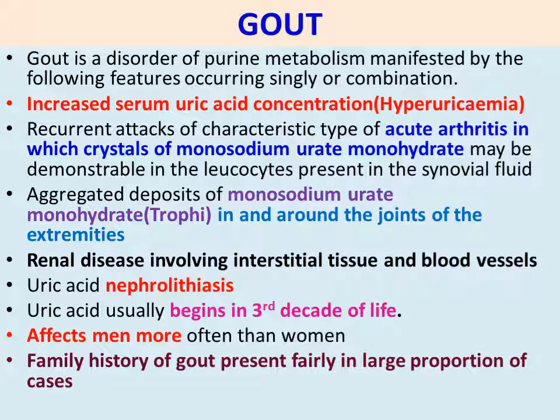Gout usually begins in the third decade of life. So that means after 30 years of life, uric acid formation in a person increases. It affects men more often than women. So men are more affected. That means gout occurs in men more than in women. Family history of gout is present in a fairly large proportion of cases. So in maximum cases, a family history will be there. Metabolic disease family history will be there.